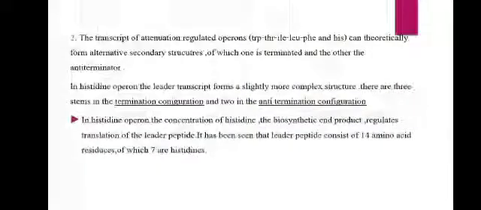The transcription of attenuation regulated operons can theoretically form alternative secondary structures, of which one is terminator and the other is anti-terminator. In the histidine operon, the leader transcript forms a slightly more complex structure, and there are 3 stems in the terminator configuration and 2 in the anti-termination configuration. As I mentioned before, they form secondary structures. One secondary structure represents the termination while the other represents the anti-termination. So the termination configuration has 3 stems while the anti-termination configuration has 2 stems.